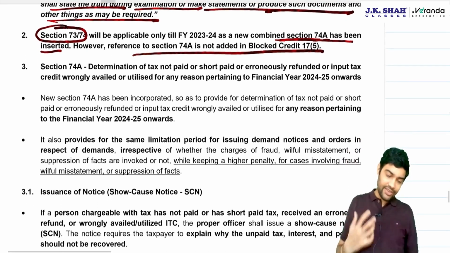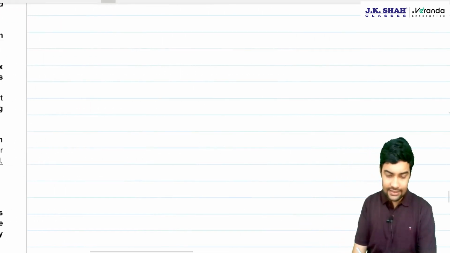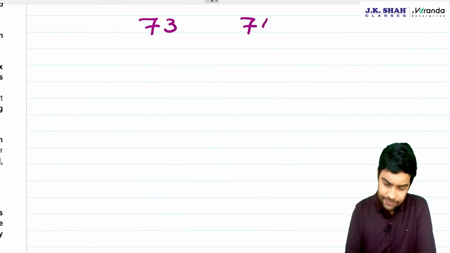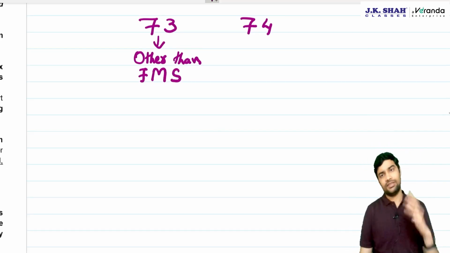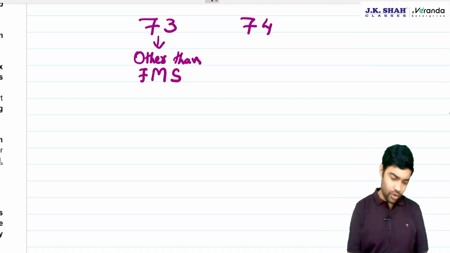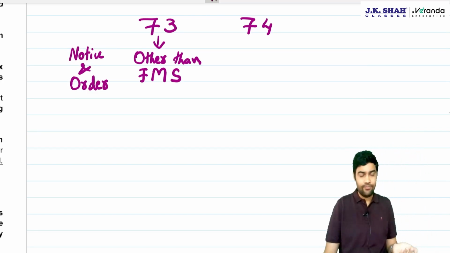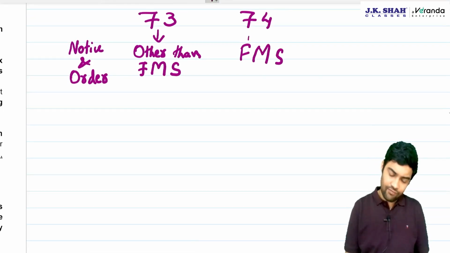Okay. Now, what is this 74A? Let me explain what 73 and 74 were, on a brief note, not in full detail, briefly. 73 dealt with notice and order for other than fraud, willful misstatement, suppression of facts. Notice and order for fraud or other than fraud. 74 dealt with fraud, willful misstatement, suppression of facts.